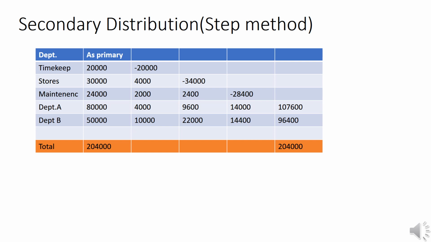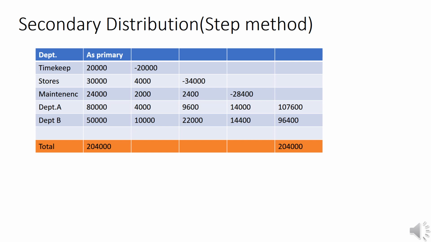Here is other 2 departments, that is A and B. As per primary distribution, it is 20,000, and it can be divided into stores department, maintenance department, department A and department B on the basis of number of employees. That is why it can be divided into 4,000, 2,000 and 4,000 as 10,000 is the given ratio. That is, the ratio is 5 is to 10 is to 5 is to 10 is to 25.